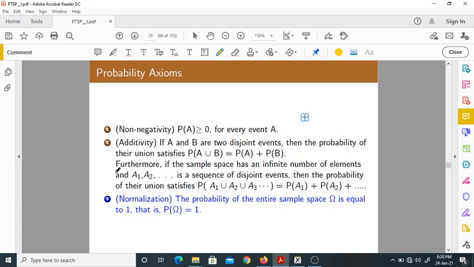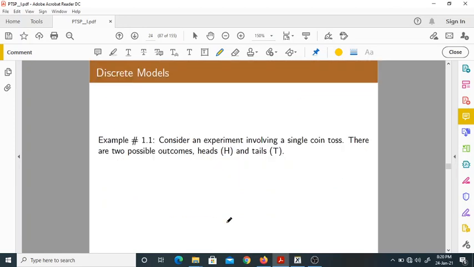I have taken this for only two events. You can take it for more than two events also: A1, A2, and so on. The probability of A1 union A2 union A3, and so on, is the same as the probability of A1 plus the probability of A2, and so on. Now this is the normalization property. What it says is that the probability of the sample space should obviously be 1. That is the maximum probability you can get.